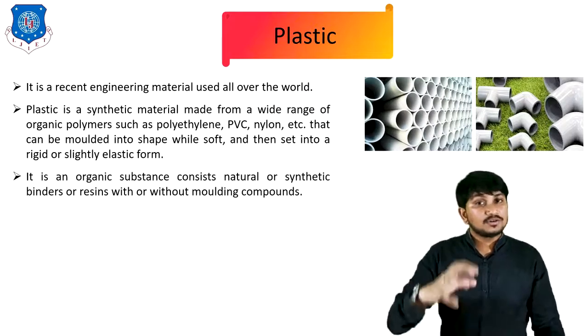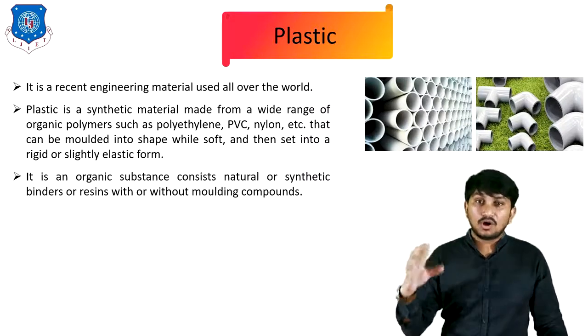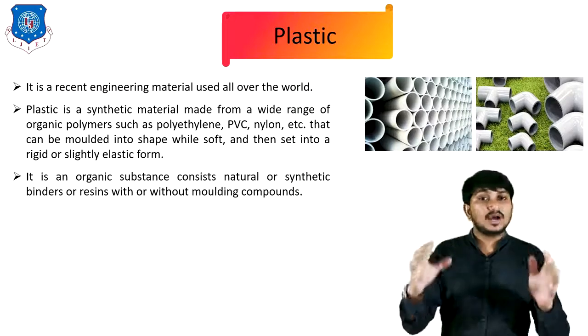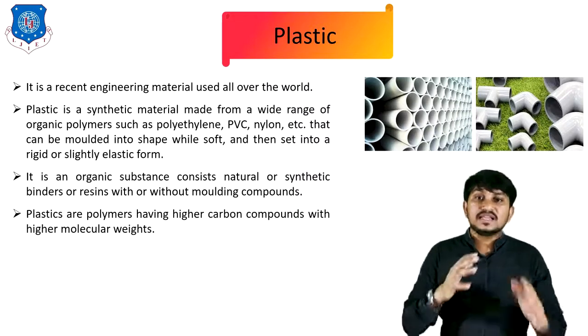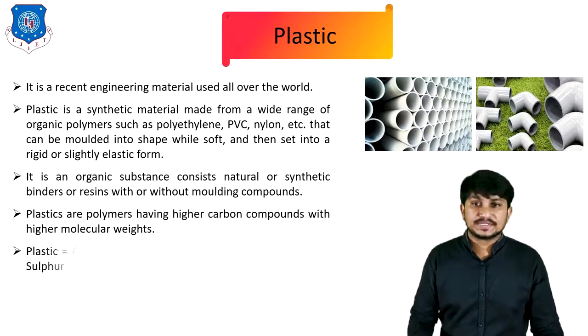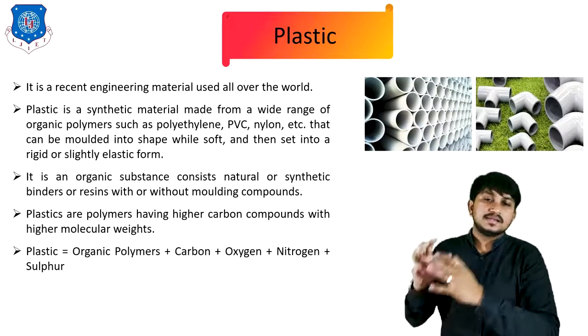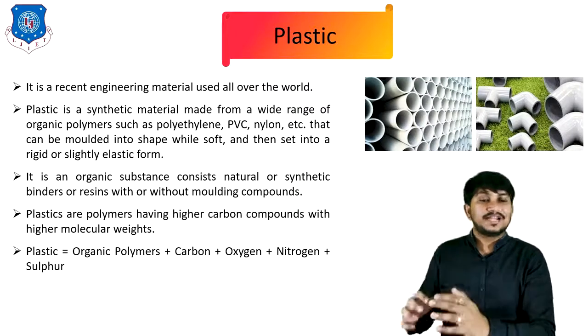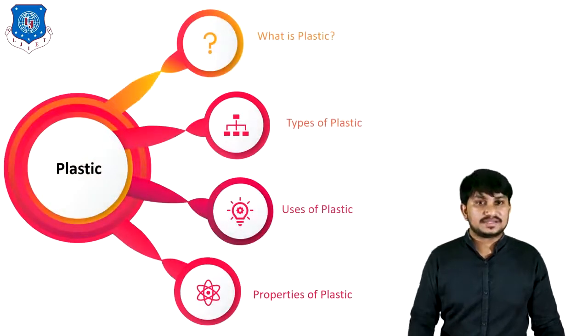It is an organic substance consisting of natural or synthetic binders or resins with or without molding compounds. Plastics are polymers having high carbon compounds and high molecular weights. Plastic is a combination of organic polymers, carbon, oxygen, nitrogen, and sulfur. This is called plastic.